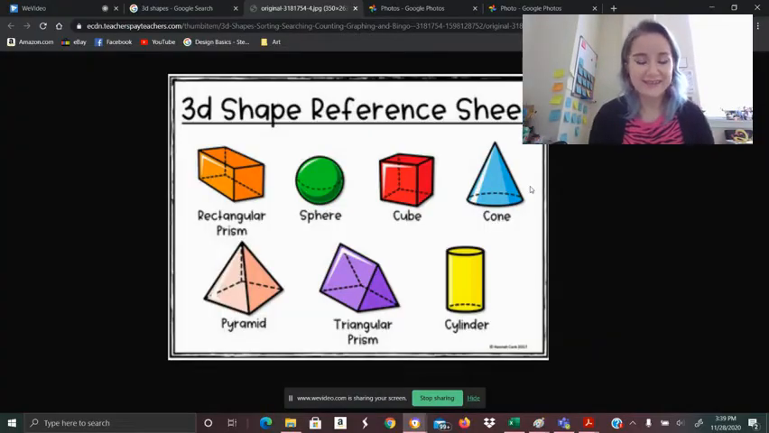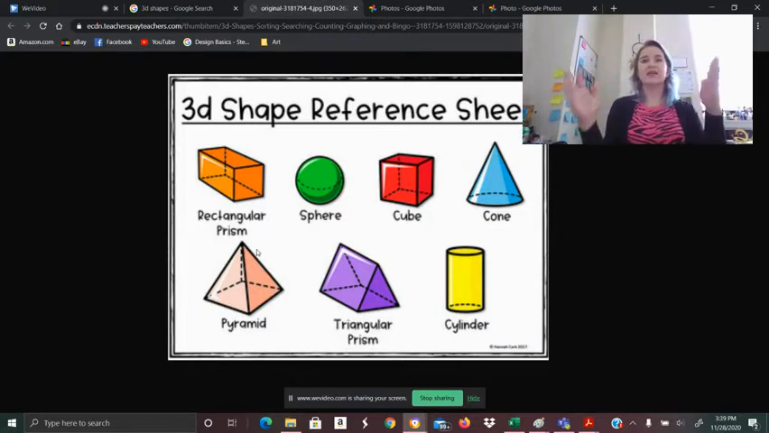Here are some 3D shapes that you have likely learned about in your math classes, but let's just go ahead and review. Here we have a rectangular prism. A prism is a 3D shape that has two faces that are facing each other that are the same. Here we have a sphere, a cube, a cone, a pyramid, a triangular prism, and a cylinder.